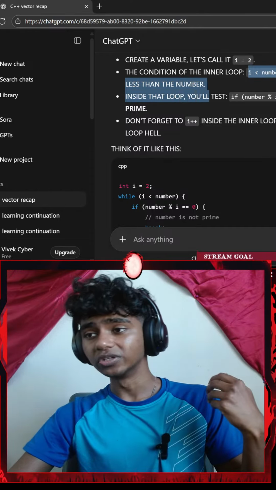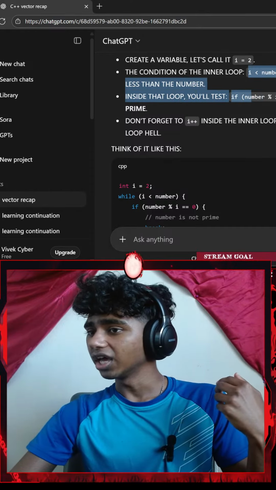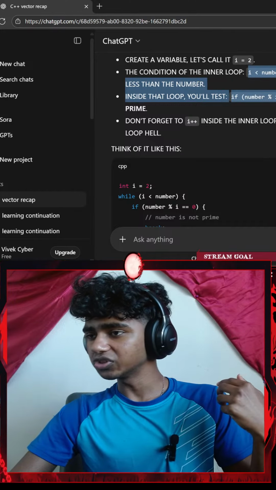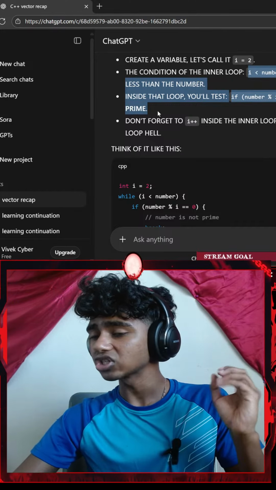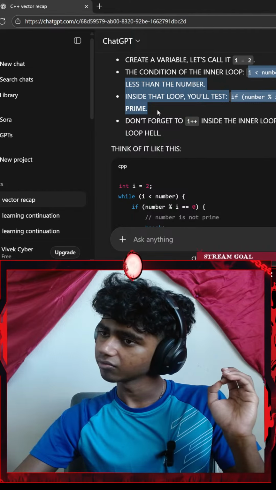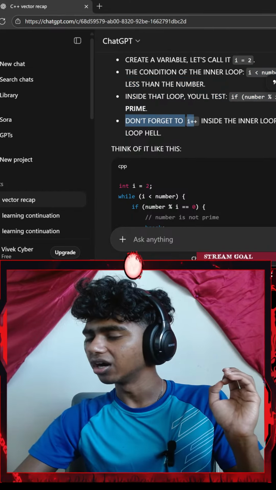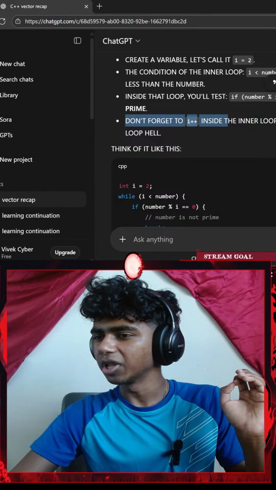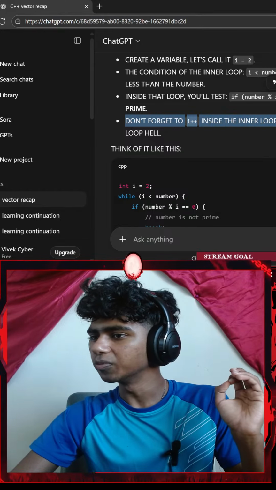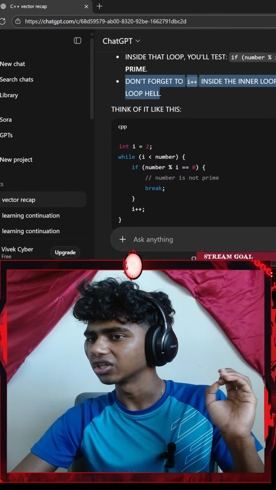Inside that loop, you'll test if number modulus i equals 0. If true, number is not prime. Aren't even numbers not prime? Don't forget to i plus plus inside your inner loop or you'll be stuck in an infinite loop.